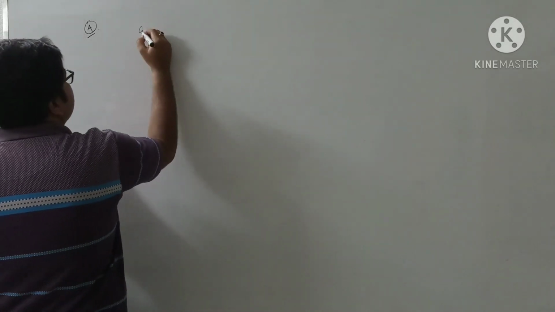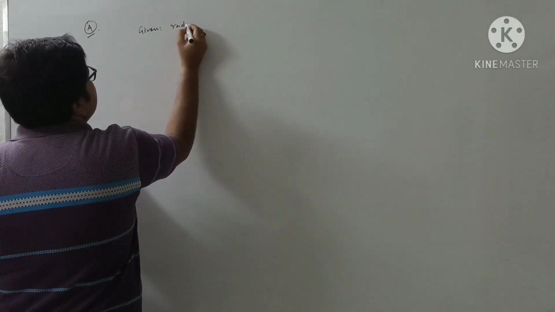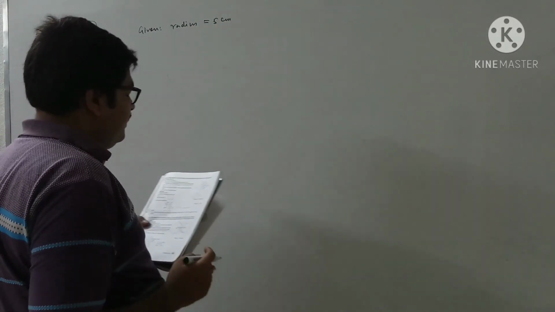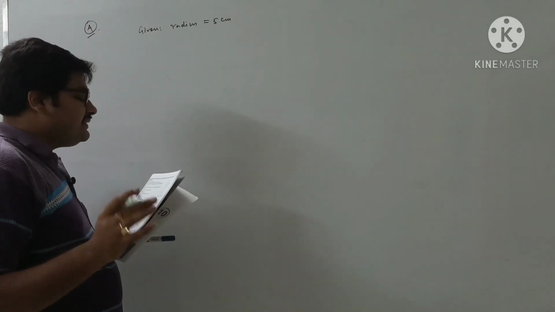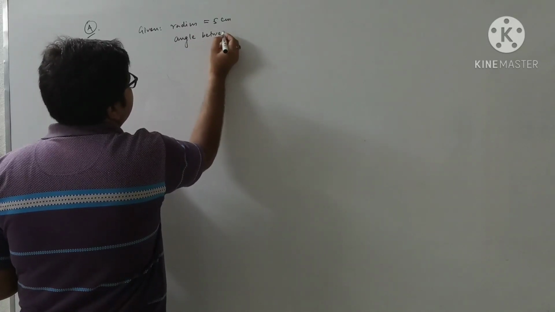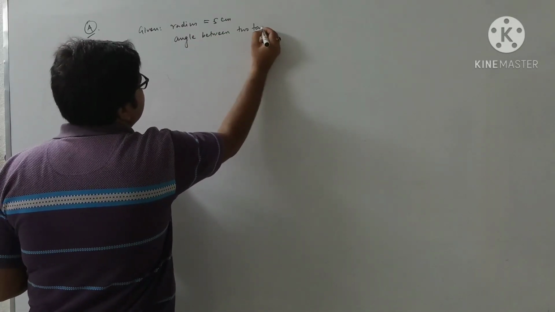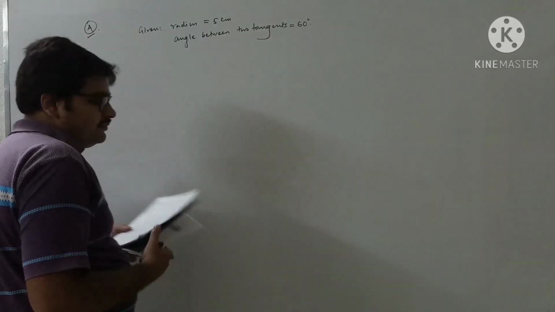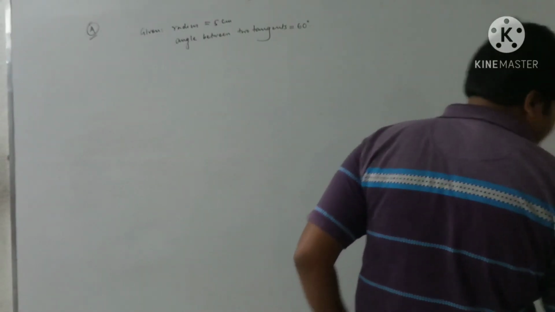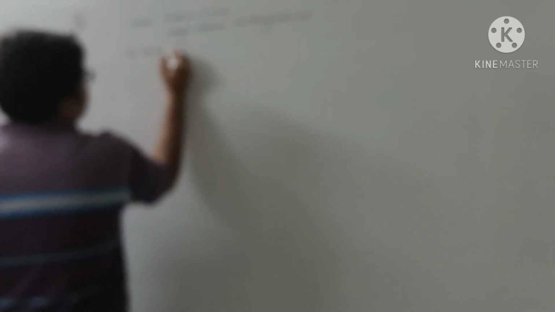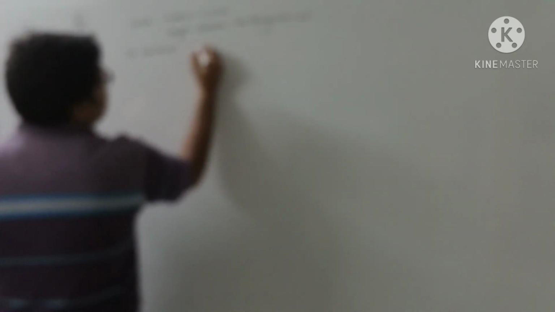So given radius equal to 5 cm, and which are inclined to each other at an angle of 60 degrees. So the angle between the two tangents is equal to the given 60 degrees. To construct tangents to the circle.